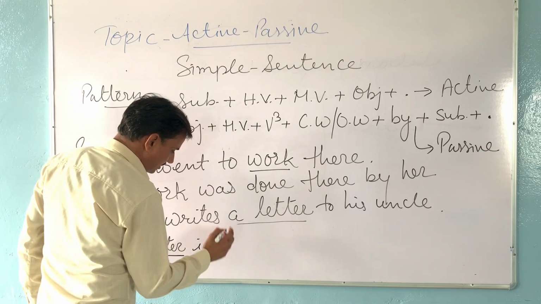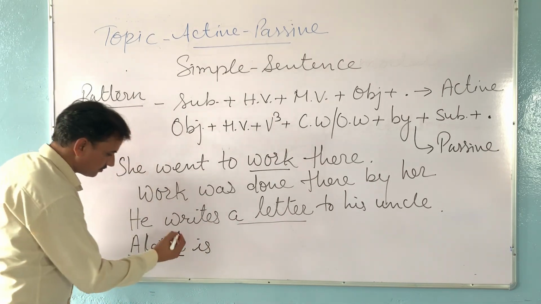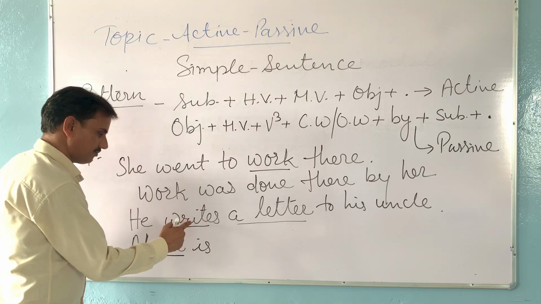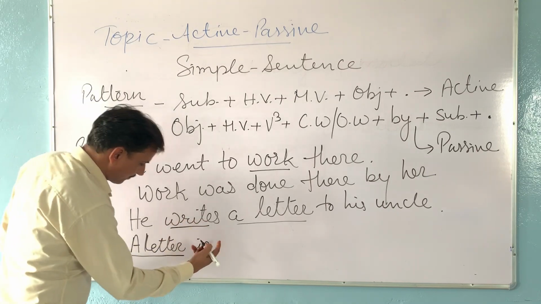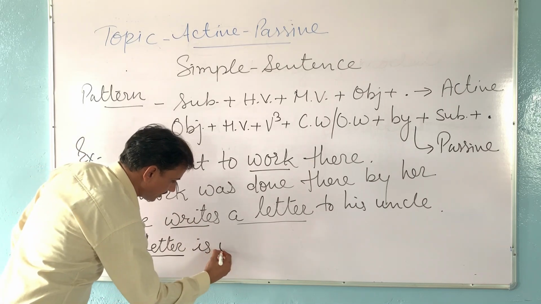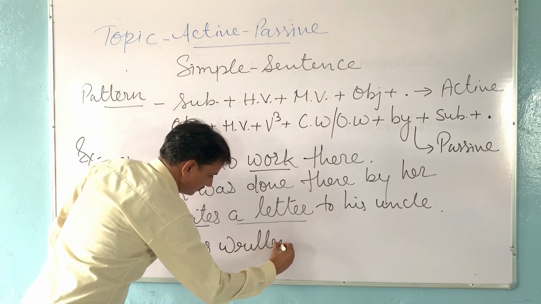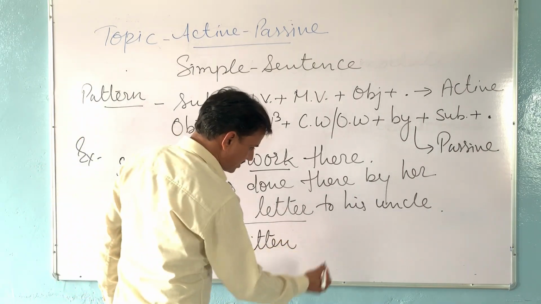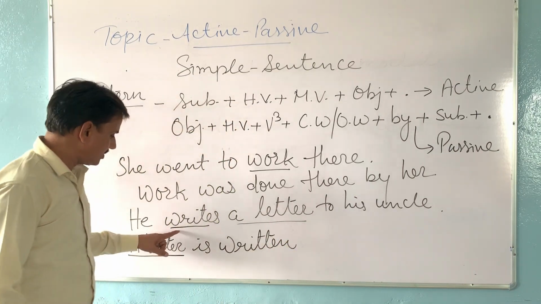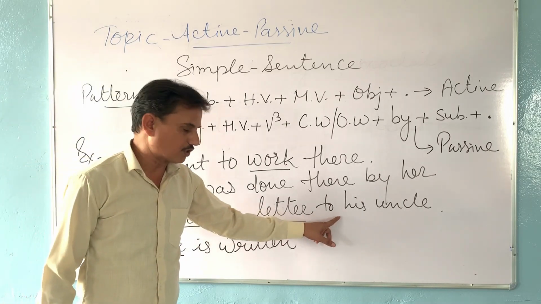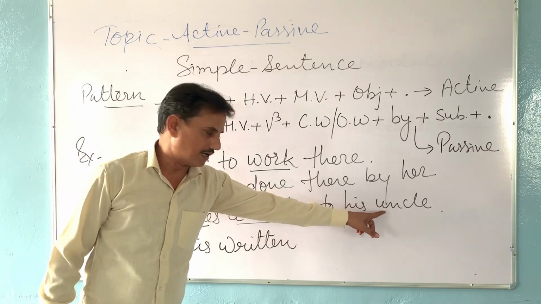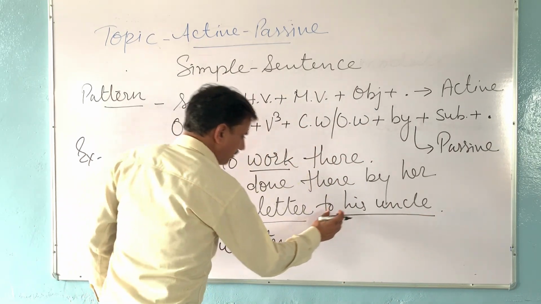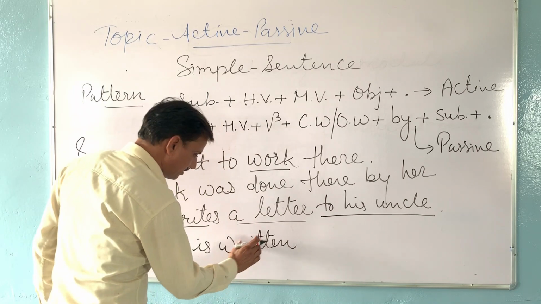Then we will write the third form of the main verb. What is the main verb? Write. This is the main verb, and I will change it into third form. Third form of write will be written. After the third form, we will write other words if they are given in the sentence. In this example, the complementary words given are to his uncle. So we will add them here after the third form.